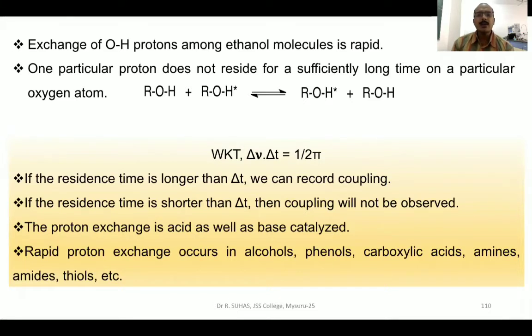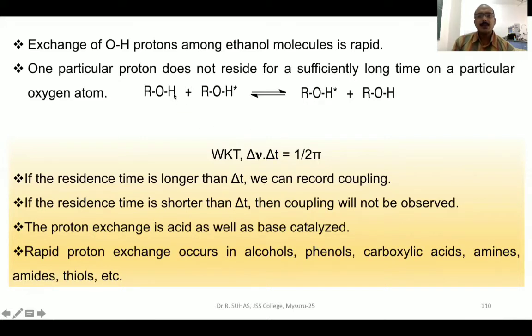So when can we record coupling, and when can we not record coupling? Because the exchange is so fast and so rapid, we should be able to see if the exchange has taken place or not. That can be easily observed by the Heisenberg uncertainty principle, which is given by delta nu into delta t equal to 1 over 2 pi, where delta t is the time.